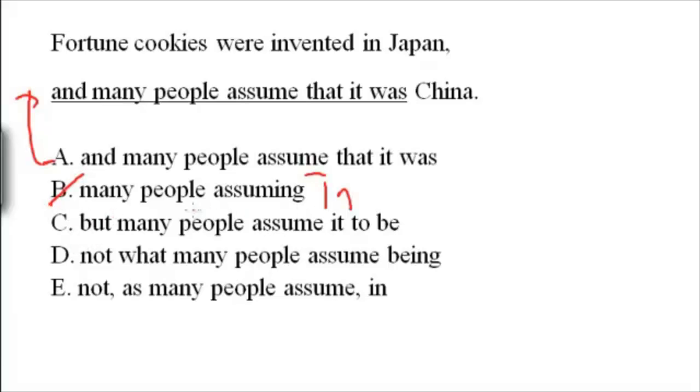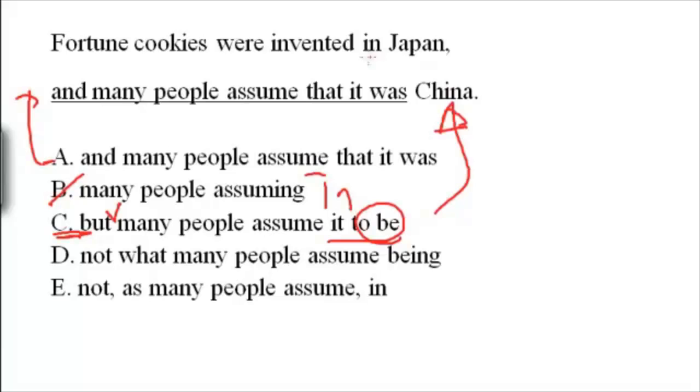What about C? Okay, this is good. Actually, in B, it doesn't even have a contrast, and it looks like they want to give a contrast, right? Because China and Japan, they're completely different countries, even though they're in Asia, right? So C, this sounds very natural, and a lot of students actually pick C, right? But many people assume it to be China. Okay, so yeah, I kind of agree with this part, right? Many people assume it to be China. Right? So invention to be China. That makes no sense, right?